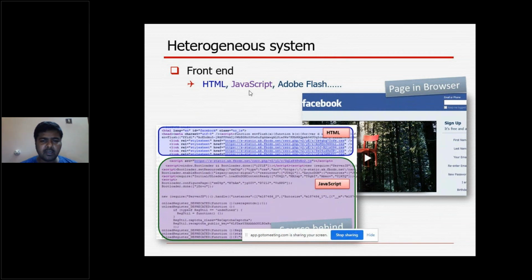That page is created using HTML, and the code is written in JavaScript. Consider just an example: in Facebook, the UI is in the front end, created with HTML, and the code is written in JavaScript. You can use any language here, not only Java. This is just the example.